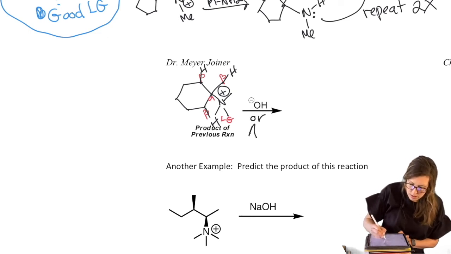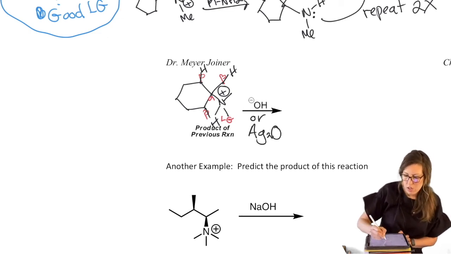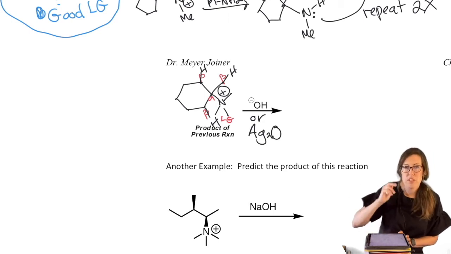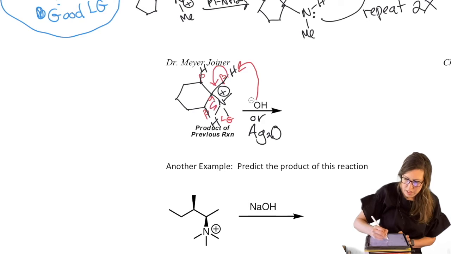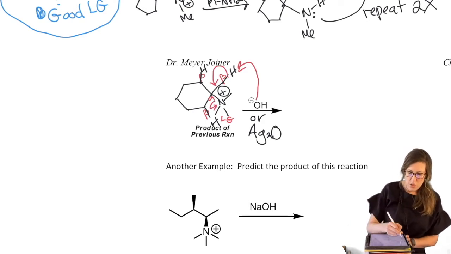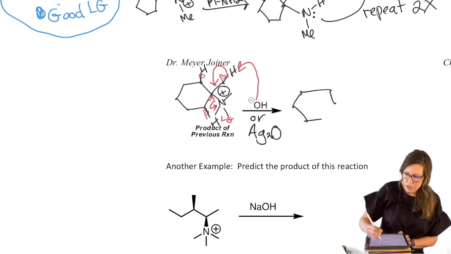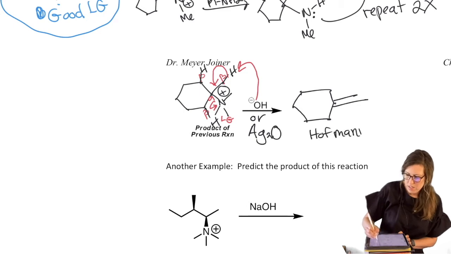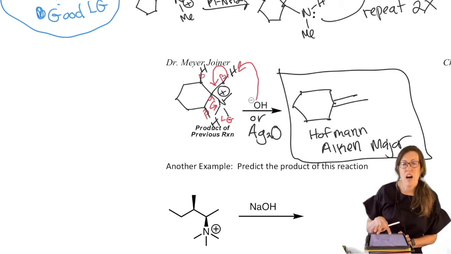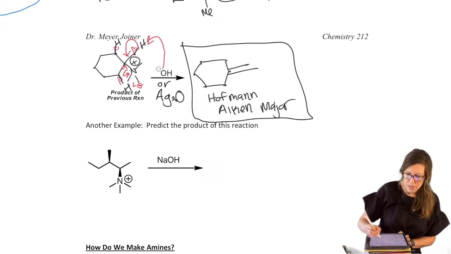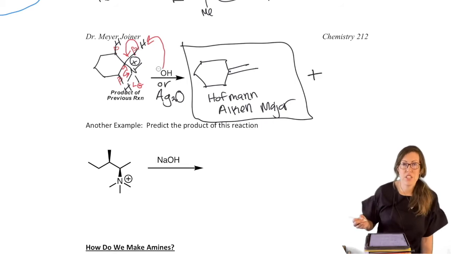Your book also uses Ag2O. So basically, those are interchangeable. If you see base or Ag2O, that'll help you take off the proton and eliminate. So E2 is concerted, kick it off. So we get that more difficult to obtain Hofmann alkene. So that's the whole reason we're going through all this, is to get that Hofmann alkene that you can't get without discouraging the formation of the Zaitsev product.